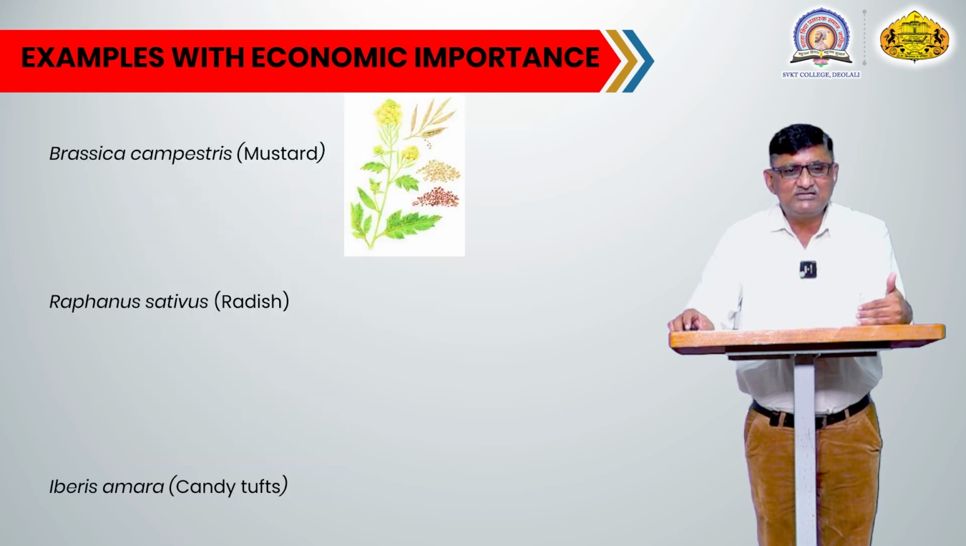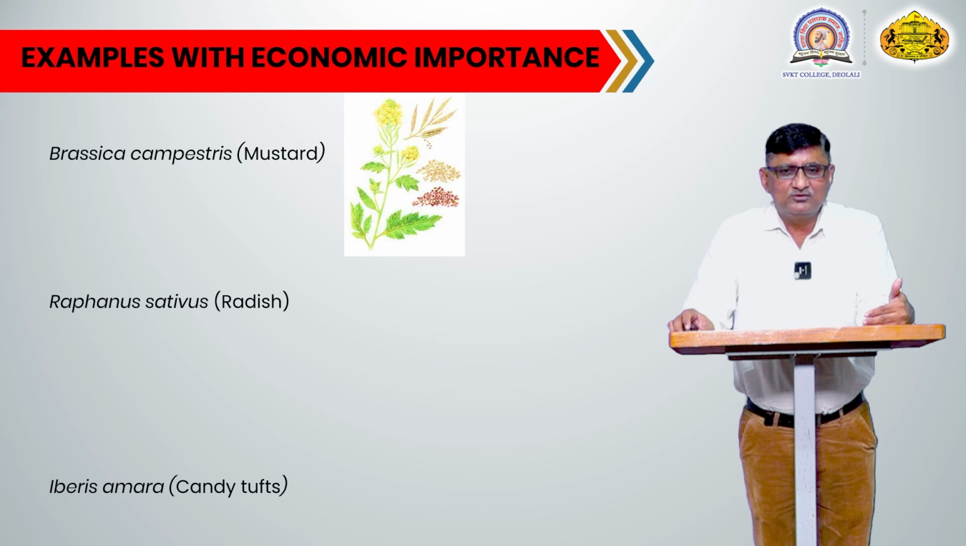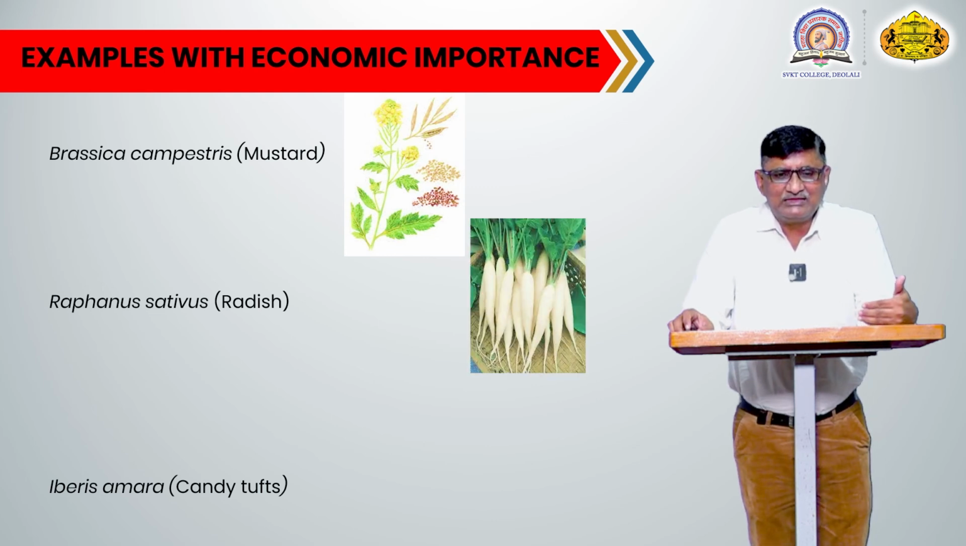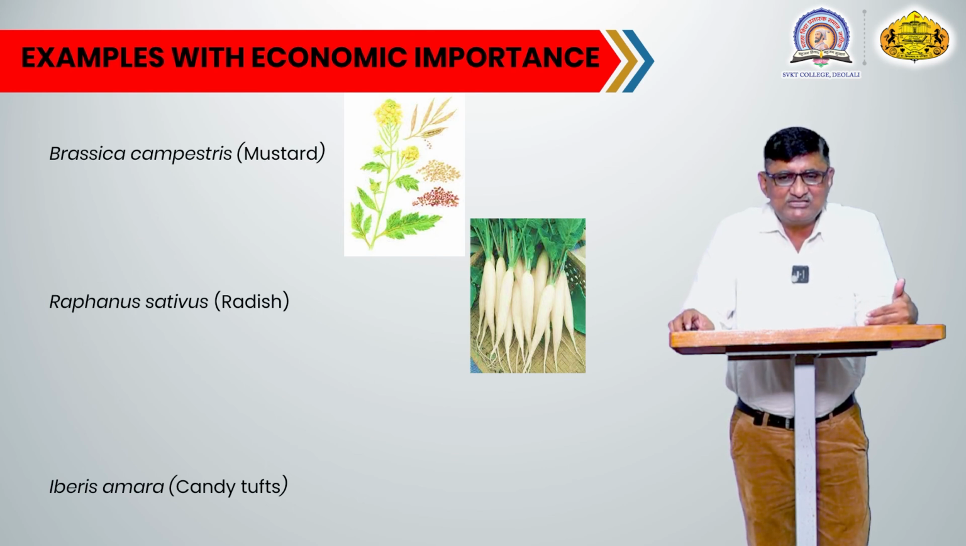Then the next plant is Brassica campestris, commonly identified as the mustard plant. The seeds are used as a spice, and also they are crushed to obtain mustard oil, and throughout the world mustard oil is used for edible purposes. Another important plant is Raphanus sativus, commonly called radish. The roots of this plant are eaten raw, they are used in salad, and this plant is also one of the important vegetable plants belonging to this family.